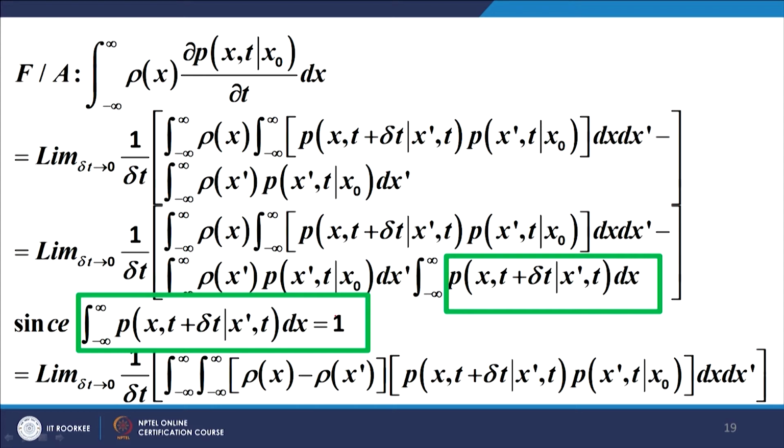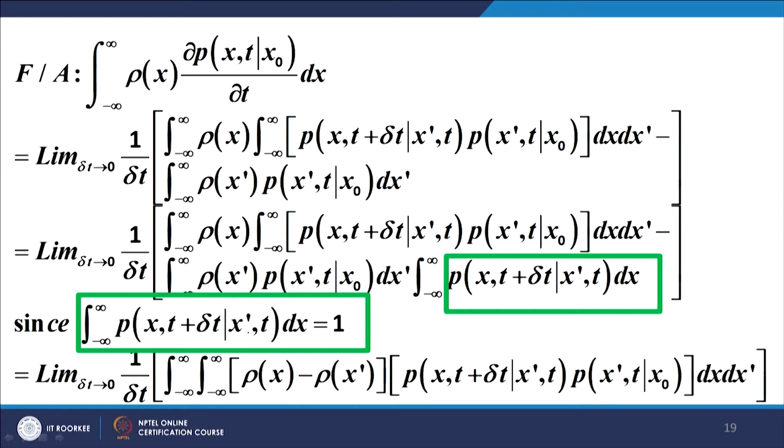Now, what do we have? Now, we introduce this expression. Please look at this carefully. Look at this first: p(x, t plus t dash | x dash, t dash) dx. Now, we are integrating over x. In other words, what are we saying?